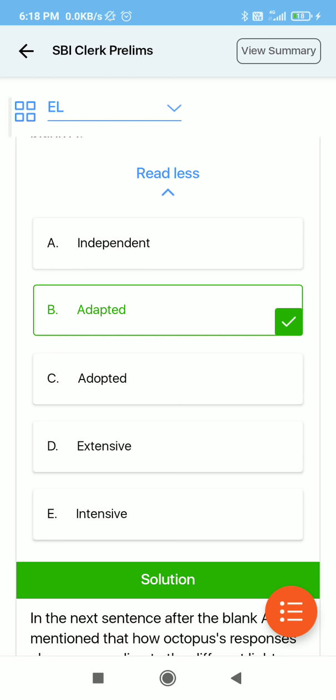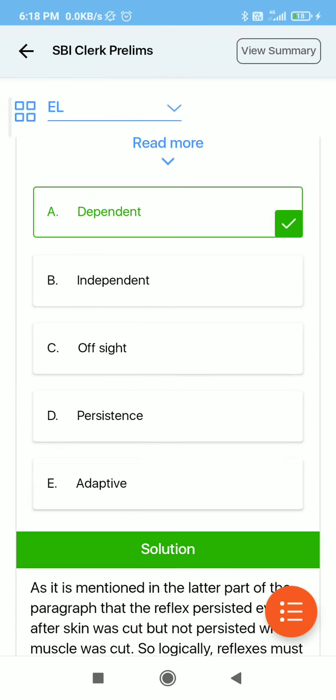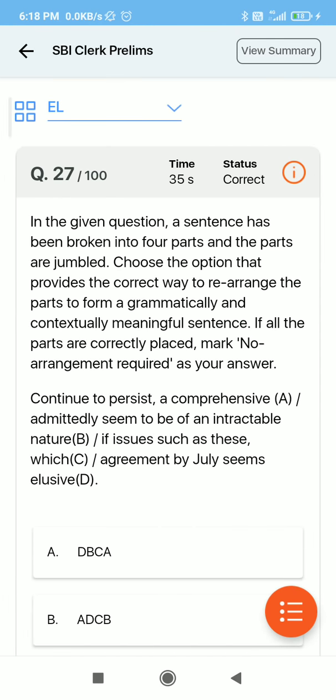If we don't know the answer to any of these questions, then try to write them on an A4 sheet and keep revising that. Because we have to make our vocab strong, so just keep revising the vocab words which we have noted from the mock test. This is also the same vocab question. Now we have completed the analysis part.